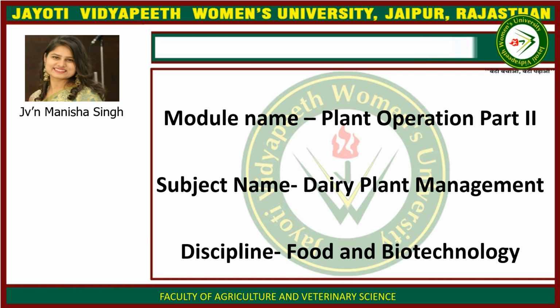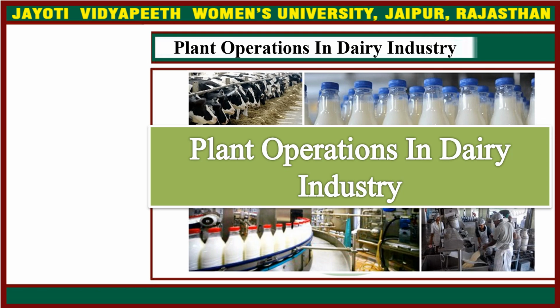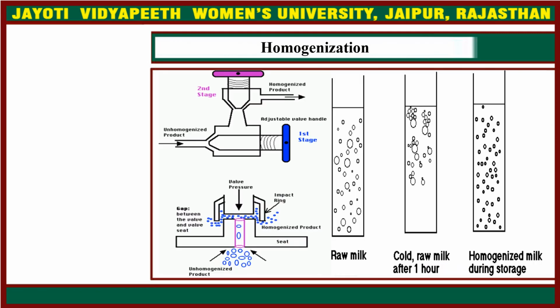Today I am teaching you plant operation part 2, which is a part of dairy plant management. Let's start the topic plant operations in dairy industry part 2. First is homogenization. In our previous session I taught you all about pasteurization. In this session I will teach you what homogenization is.